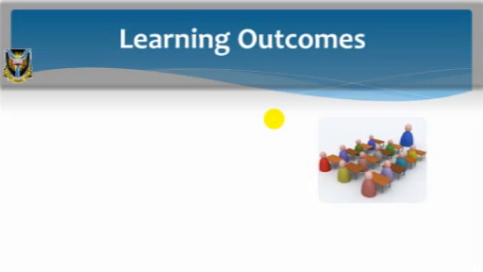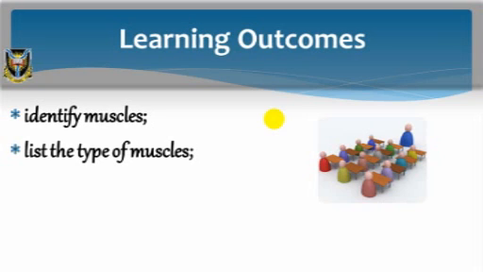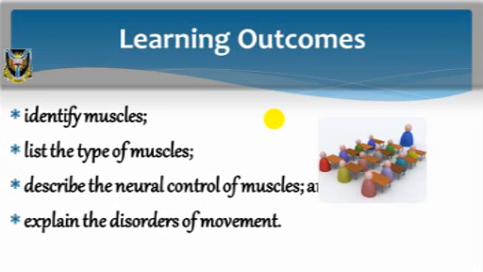Objectives. At the end of this lecture, you should be able to: 1. Identify muscles. 2. List the types of muscles. 3. Describe the neural control of muscles. And 4. Explain the disorders of movements.